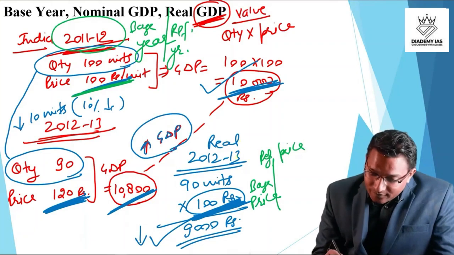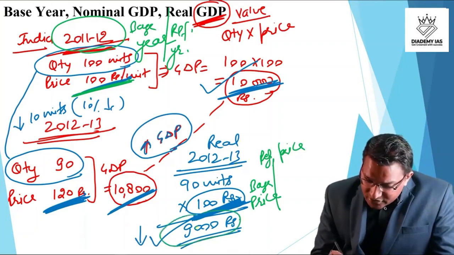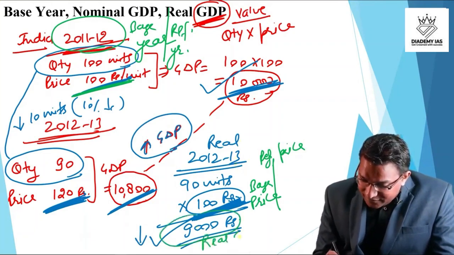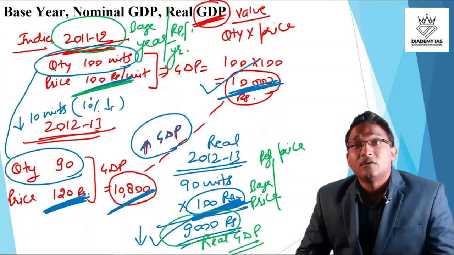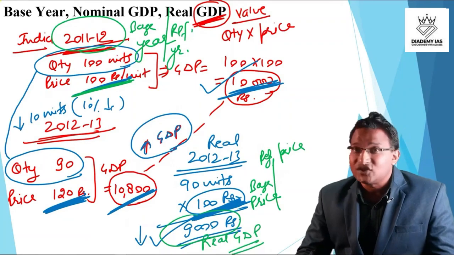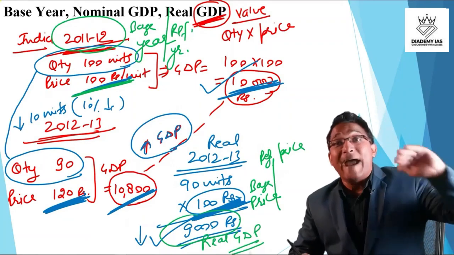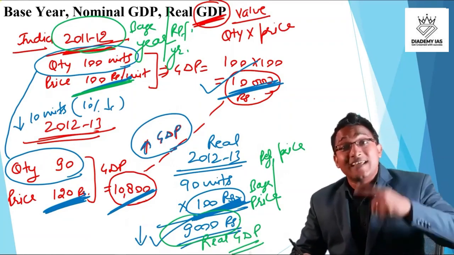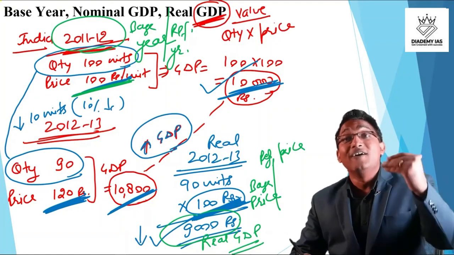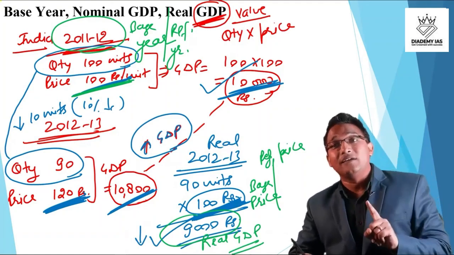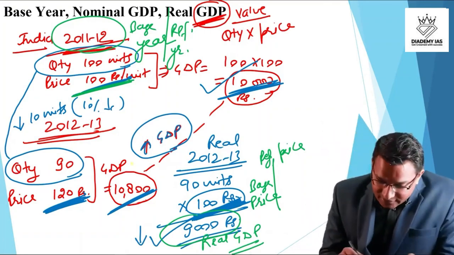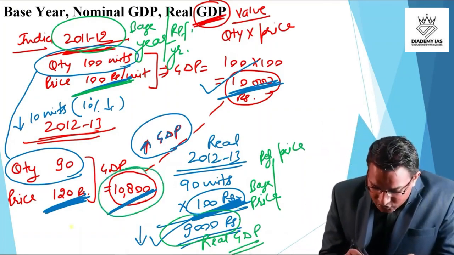This 9,000 rupees is called the real GDP, the GDP value which is adjusted by the inflation. So we are eliminating the impact of the inflation. We are neutralizing the impact of the inflation from the value of GDP. That value is called real GDP. And this 10,800 rupees is called nominal GDP.